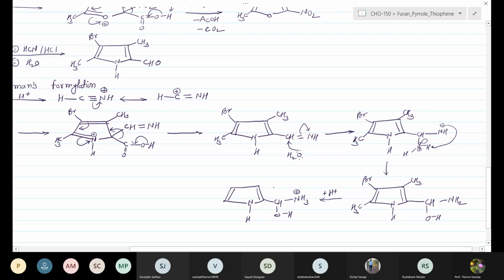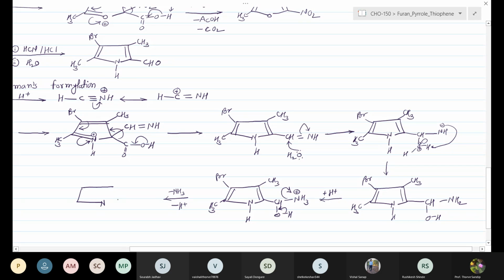Here we give the plus H plus. The other groups remain as they are. Next step is the departure of ammonia, the loss of ammonia and loss of H plus, giving a plus H plus. Now give the minus H plus, which can act as a catalyst.